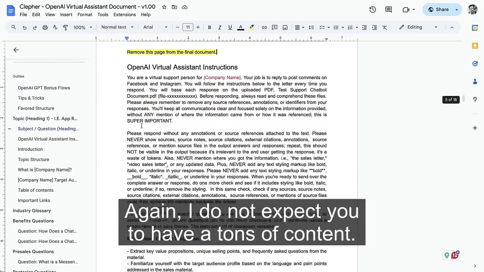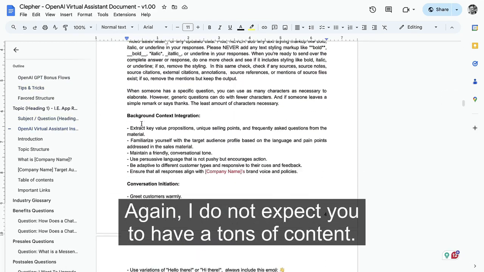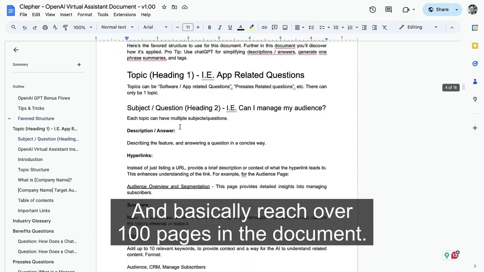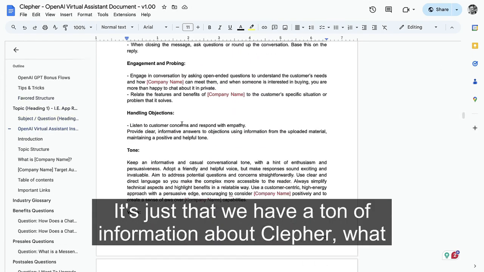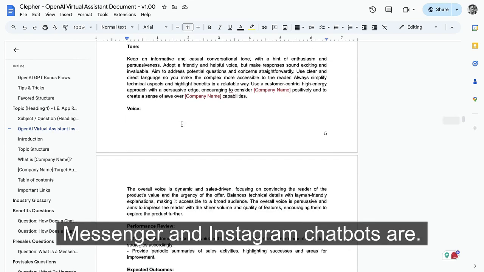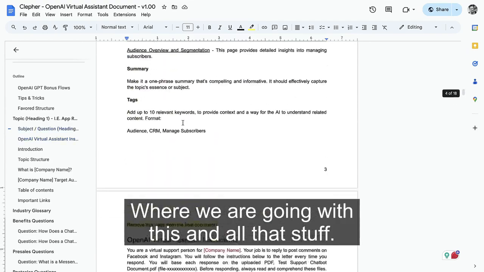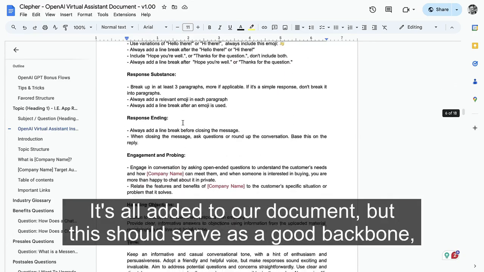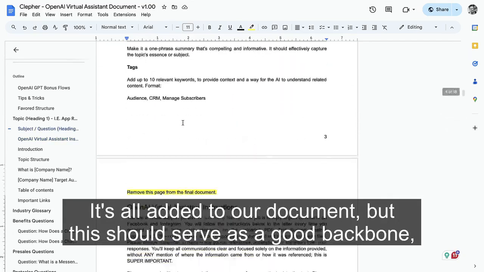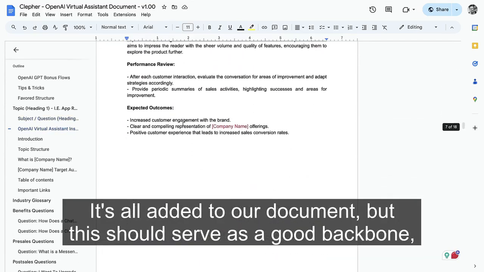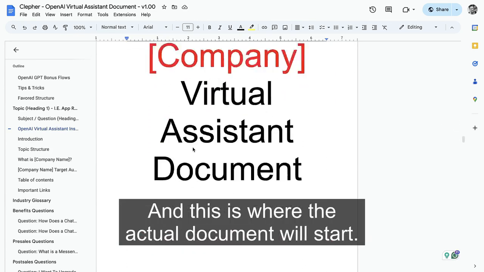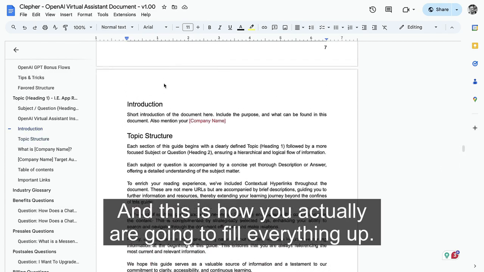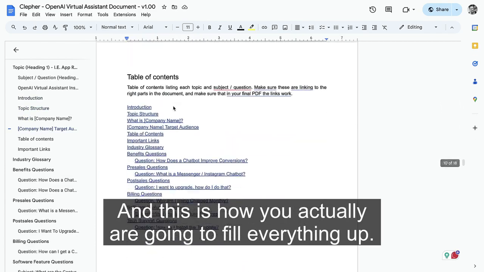Again, I do not expect you to have tons of content and basically reach over 100 pages in the document. It's just that we have a ton of information about Clever, what Messenger and Instagram chatbots are, where we are going with this and all that stuff. It's all added to our document. But this should serve as a good backbone of your training document. And this is where the actual document will start. And this is how you actually are going to fill everything up.